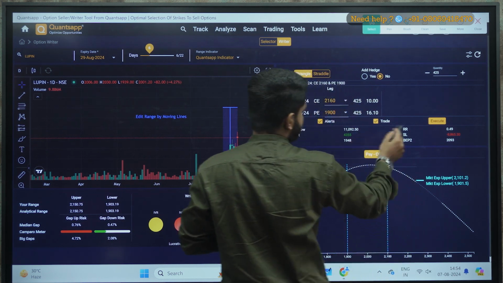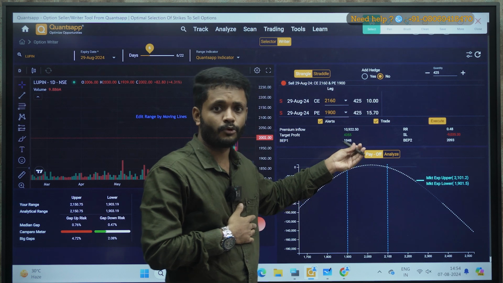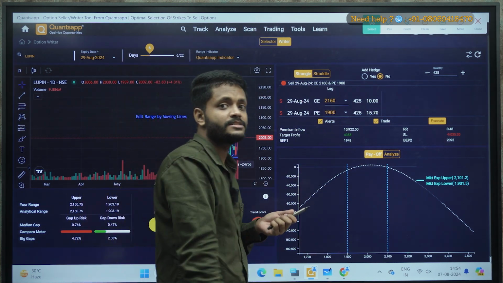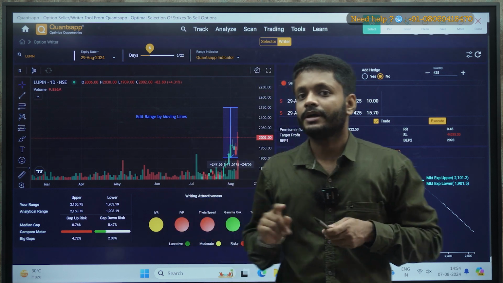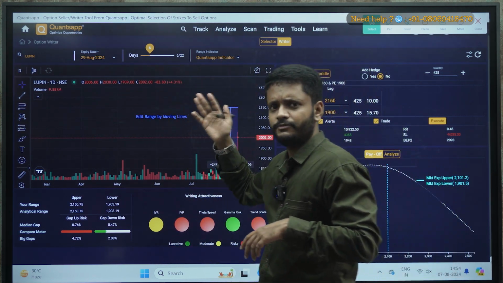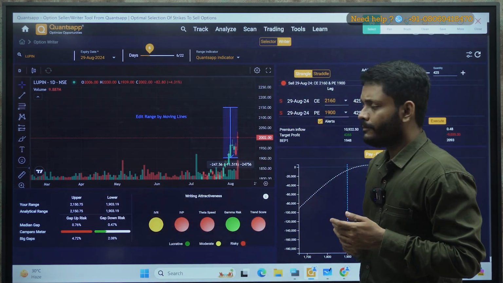Here you can see the risk reward. So here if you see, the risk is 9,000 and the reward is only 4,000. That is why it is giving me a red signal. So whenever this risk to reward is lucrative, it will automatically give you green signal. So you can go and check out in Nifty, you can go and check out in BankNifty, you can go and check out in stock. So whenever you get a green signal, you can go with it.